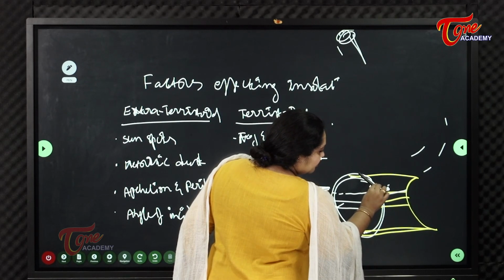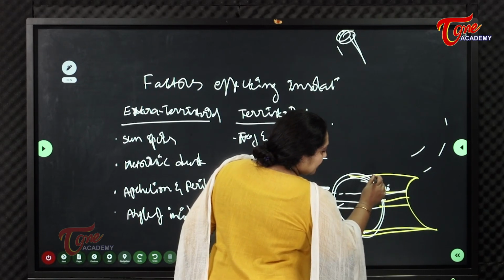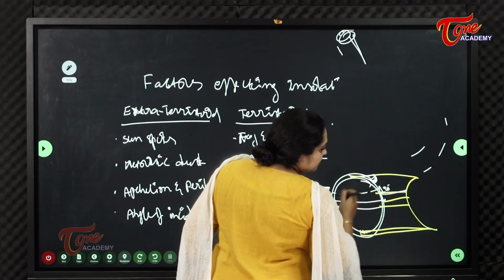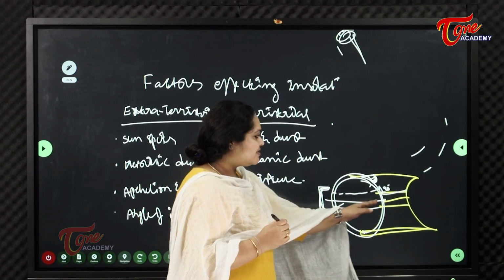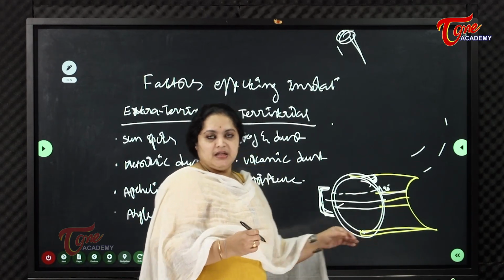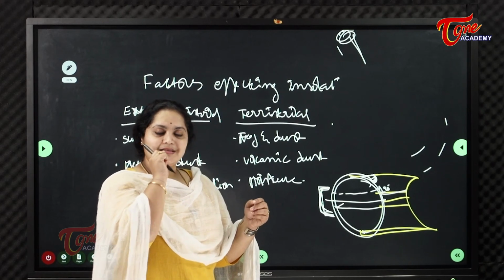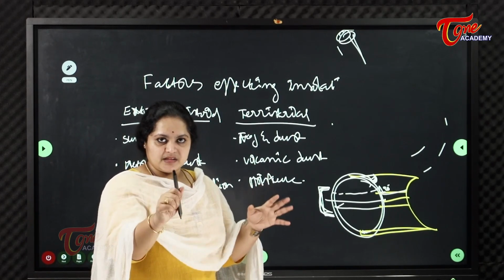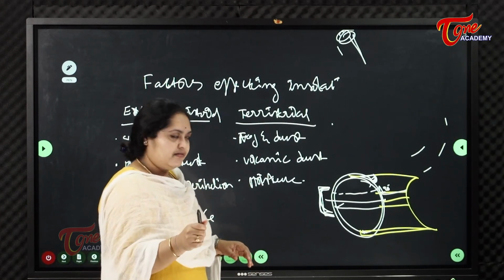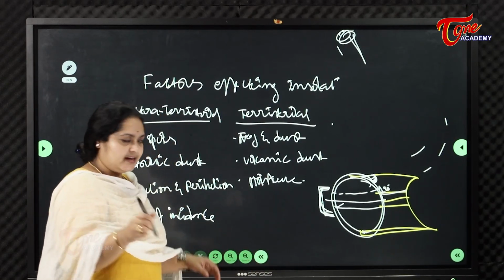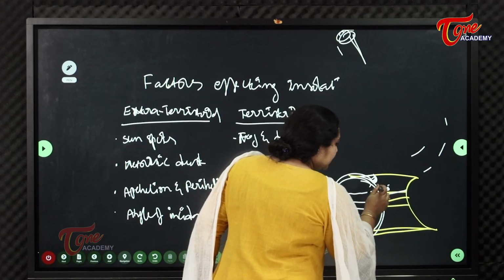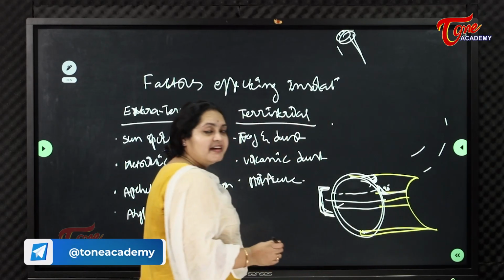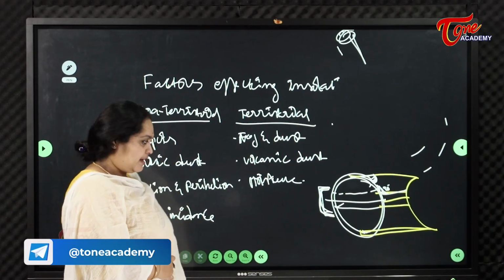Insert a paper here. This angle will not be 90 degrees. So this is called angle of incidence, the angle of sun rays. The rays which are vertically hitting the earth form a 90 degrees angle.